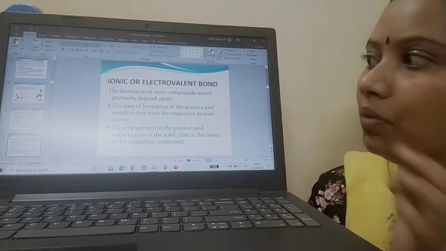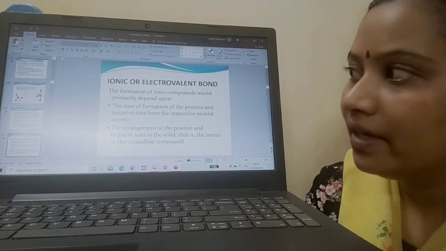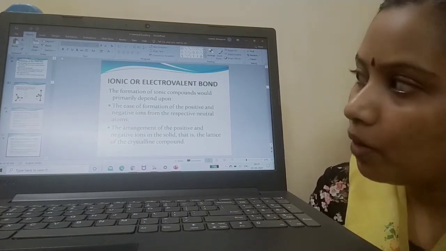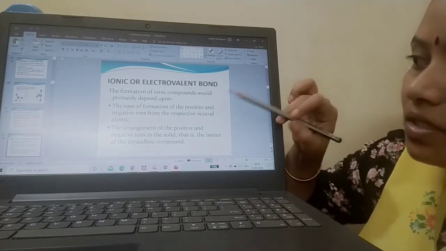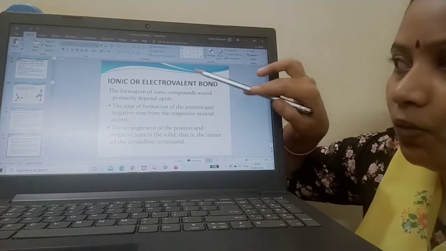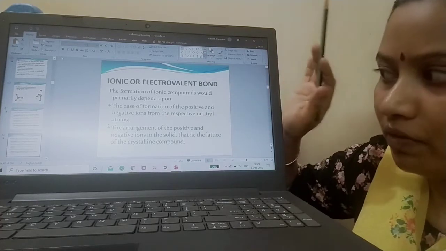Now, the ionic bond or electrovalent bond. I have already discussed that an ionic bond is formed in ionic compounds. When an ionic bond is formed, there should be a positive ion and a negative ion. Only then will the ionic bond or electrovalent bond be formed.